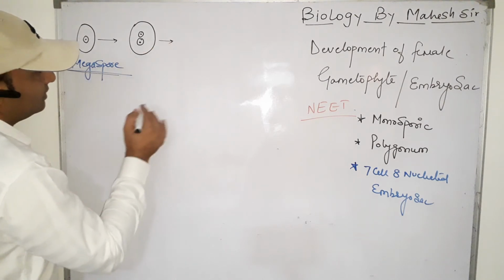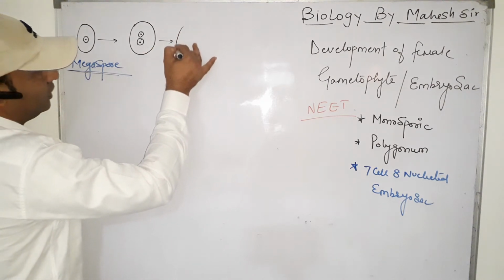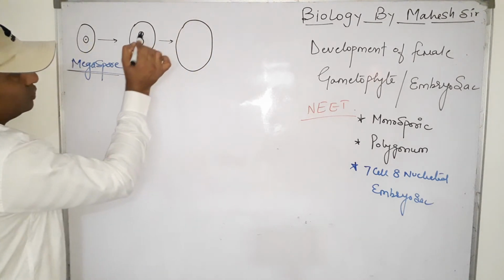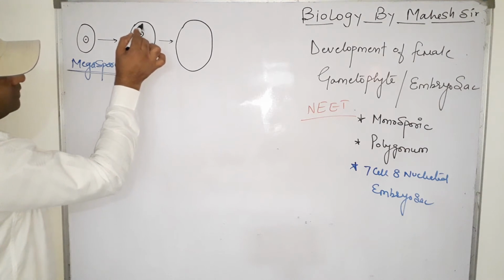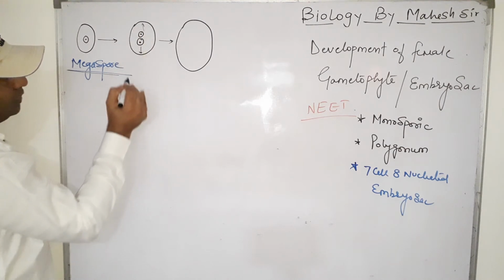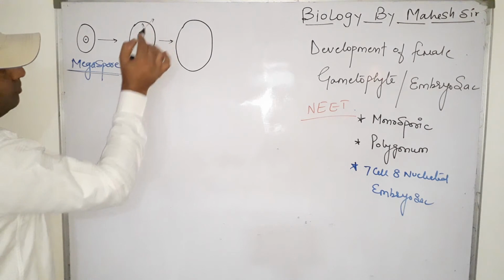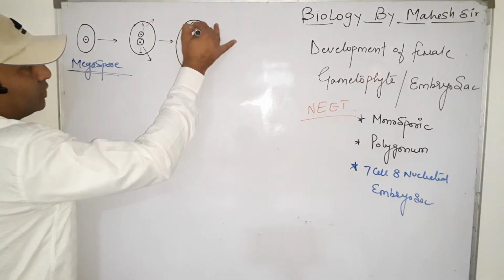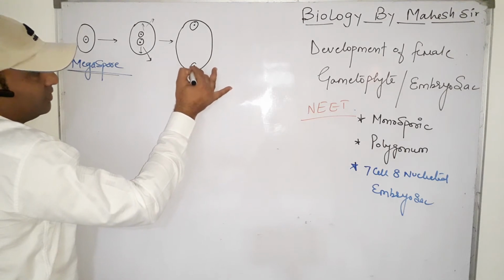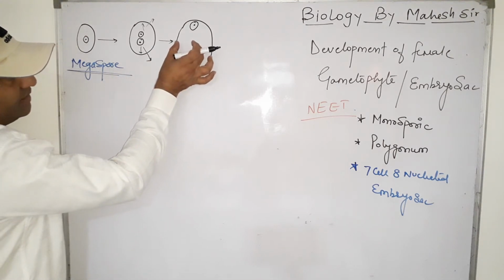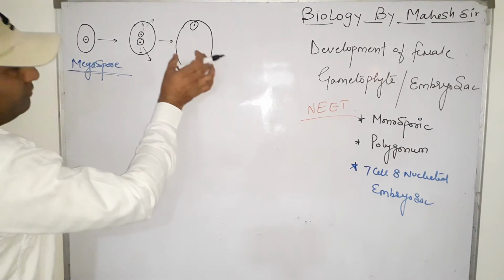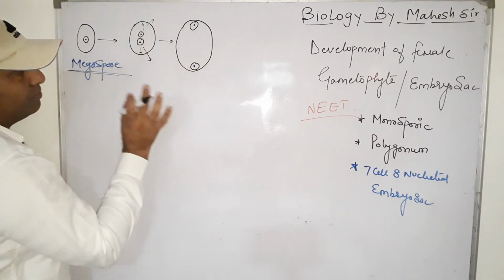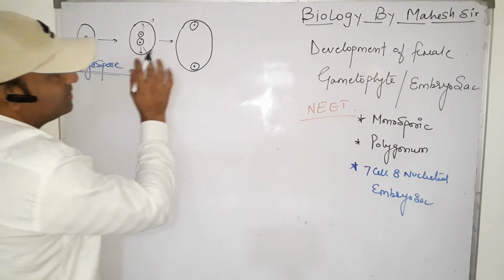Now in the third stage, due to the presence of a vacuole, the cell increases in size. First of all, these two nuclei move towards different poles, one towards the micropyle end and the other towards the chalaza end. It increases in size due to absorption of nutrients and the presence of a vacuole, and this vacuole contains the cytoplasm. So it always increases in size.